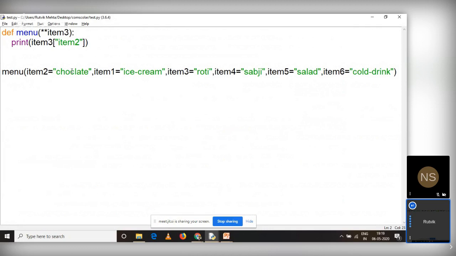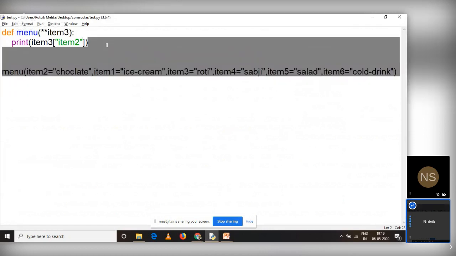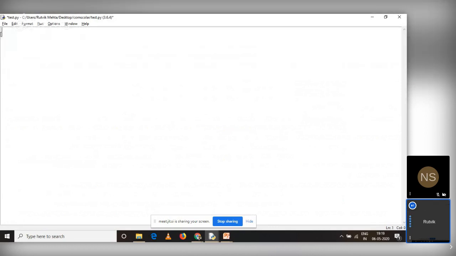If you don't follow this sequence, it might prompt you an error, right? So this is what I wanted to discuss more about functions. There were a few things left from yesterday's lecture. So we have seen today multiple positional parameters, multiple keyword parameters, docstring, and the sequence which you have to follow for passing the parameters, right?